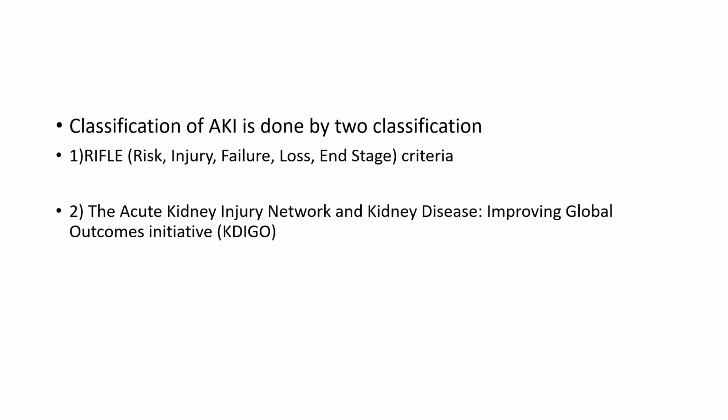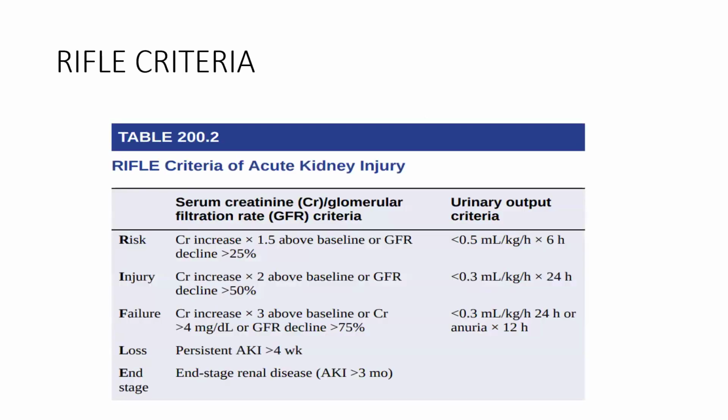RIFLE criteria is divided into 5 subtypes, that is risk. R stands for risk, and risk is defined as increase in creatinine level 1.5 times above baseline or decline in the GFR more than 25%.